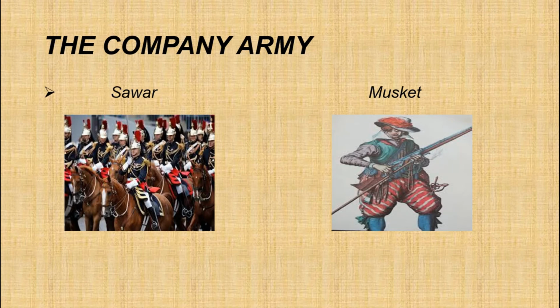Matchlock means an early type of gun in which the powder was lit by a match. So, the soldiers of the company's army had to keep pace with changing military requirements and its infantry regiments now became more important.